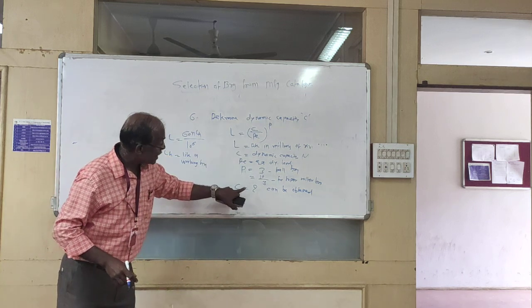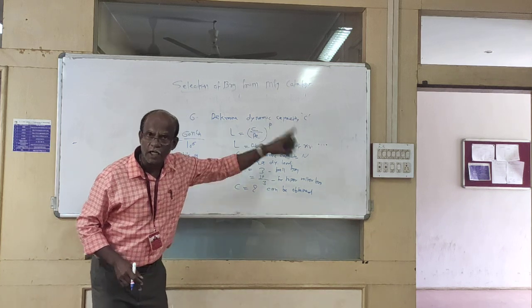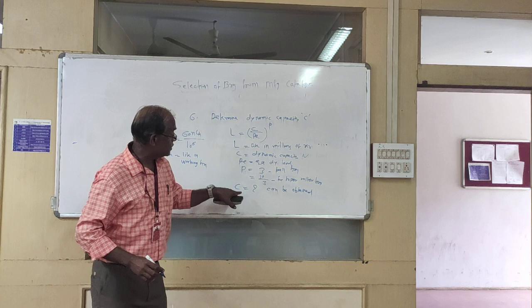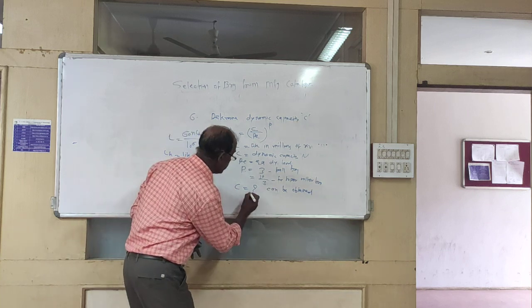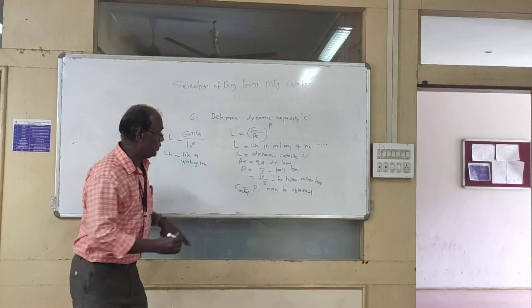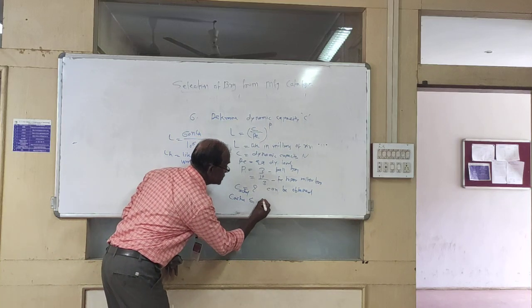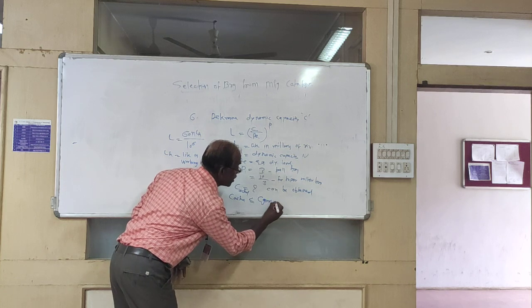Once this C is obtained, you compare it with the catalog. This is called C actual. C actual should be less than the C given in the catalog.